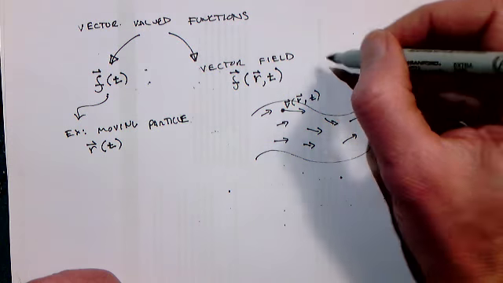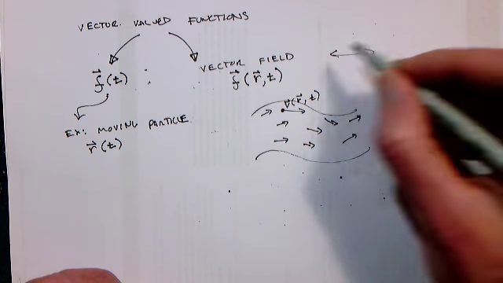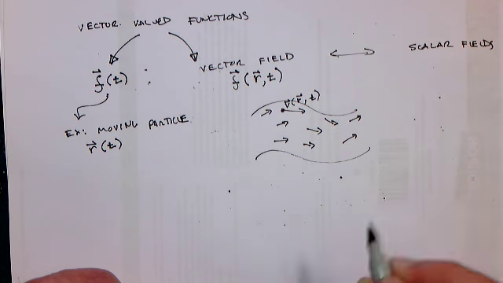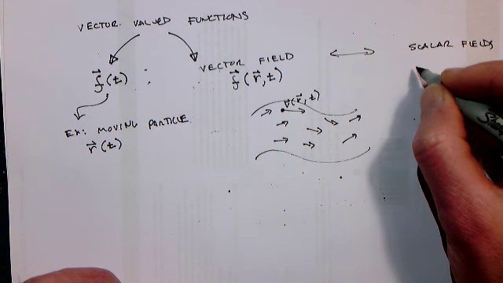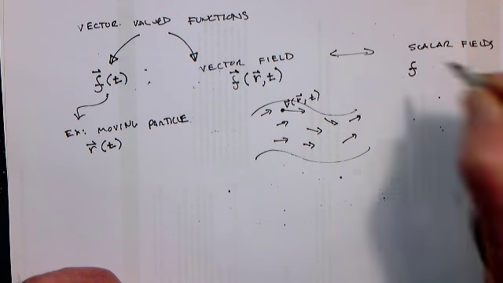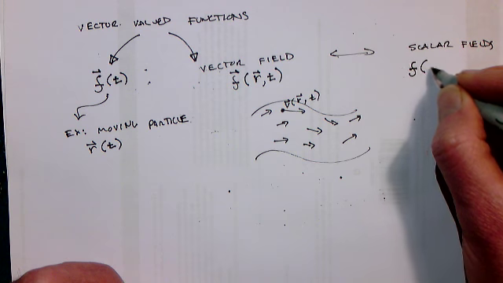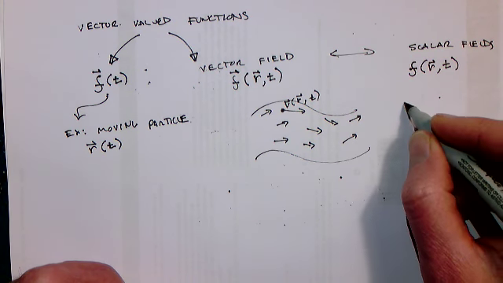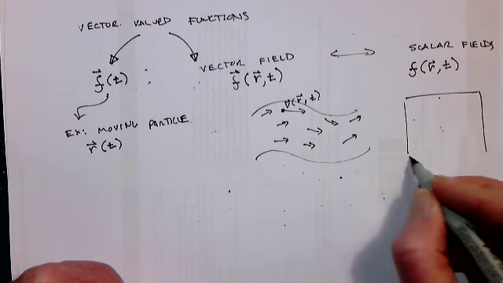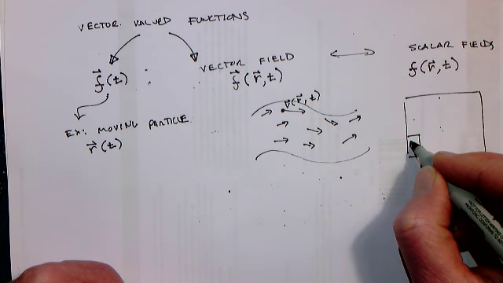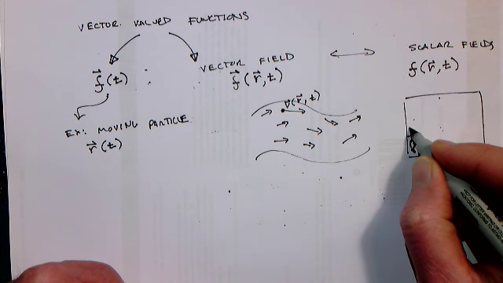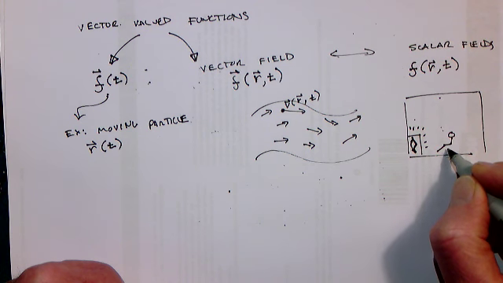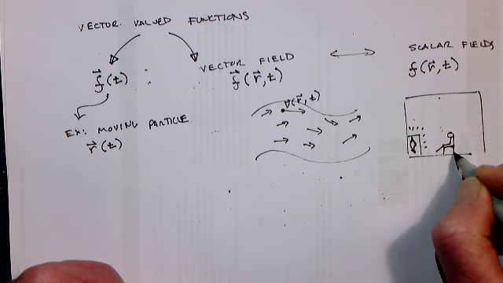And finally, you could contrast vector fields with scalar fields. A scalar field is simply some scalar function, some number, that might depend on position and might also depend on time. A good example is temperature within a room. So I've got a room. Over here I have my fireplace, that's a flame, really, and some person comfortably relaxing in front of the fireplace on an artistically drawn chair.